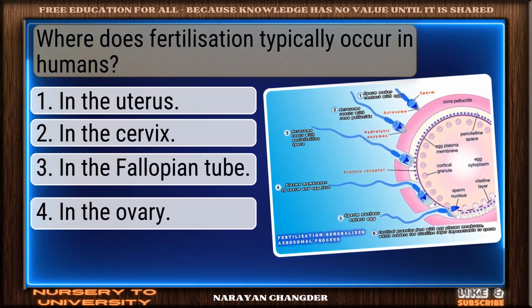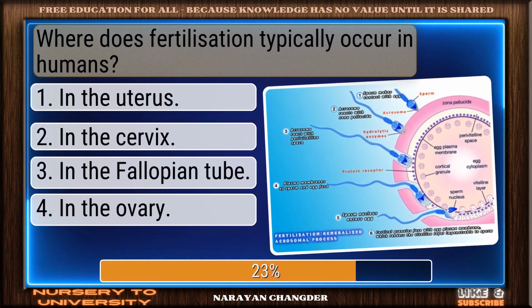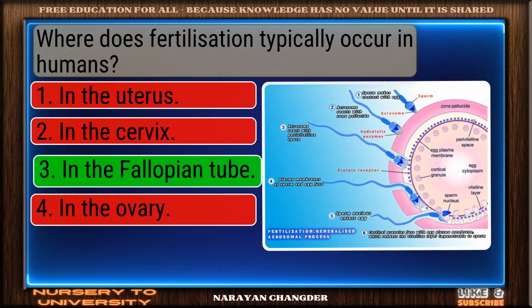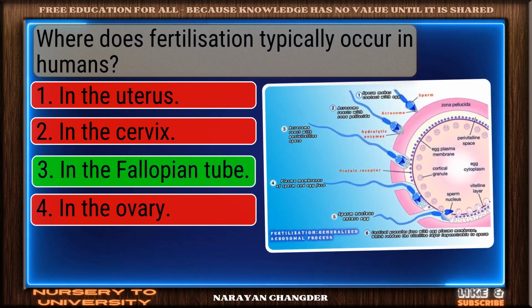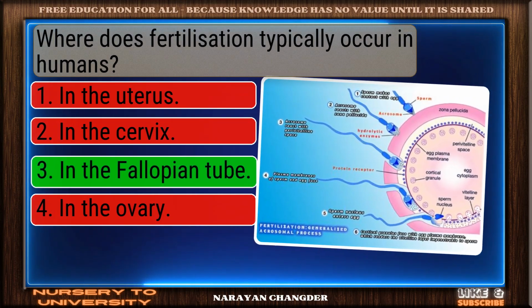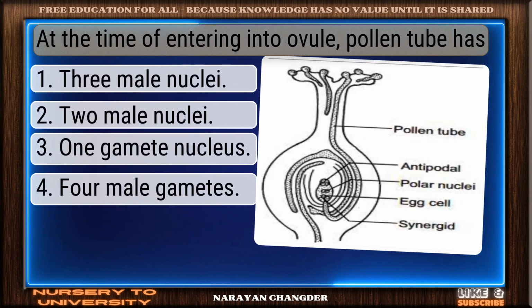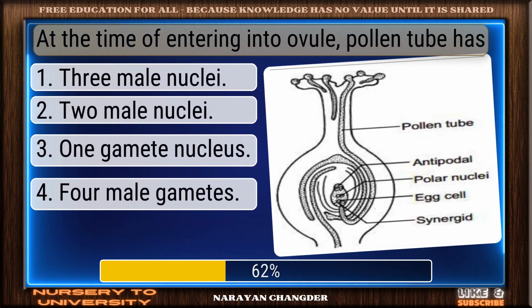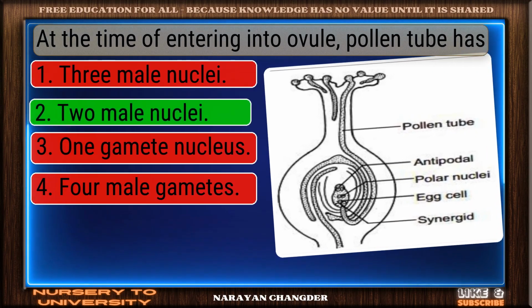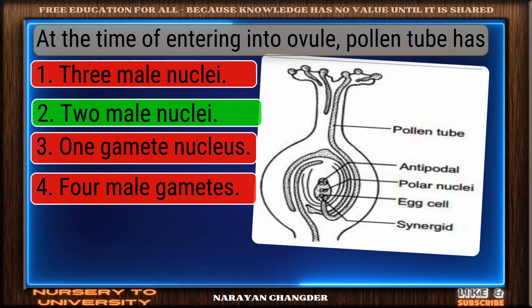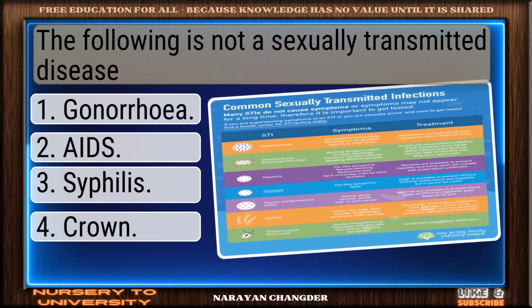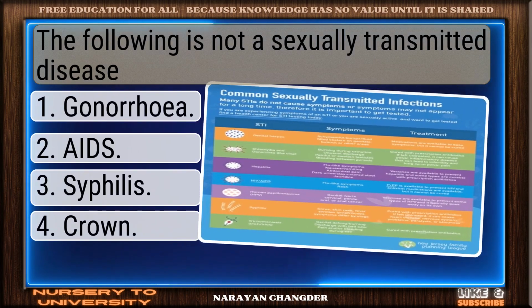Where does fertilization typically occur in humans? Good job. In the fallopian tube works well here. At the time of entering into ovule, pollen tube has. Correct. 2 male nuclei is the right answer. The following is not a sexually transmitted disease.